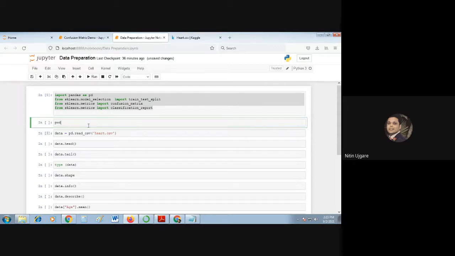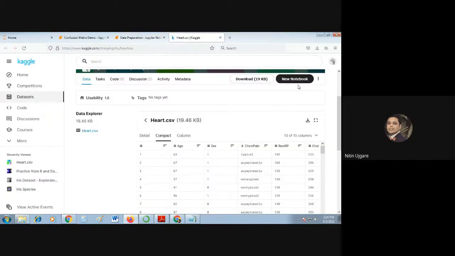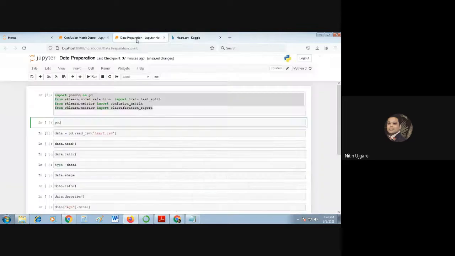Now, we have to import the data set in the Jupyter notebook. For that purpose, first you need to understand where I need to copy the heart data set which I have downloaded from this website. I will first find out what my present working directory is in this Jupyter notebook. It can be done using this command called pwd, and I simply run this.